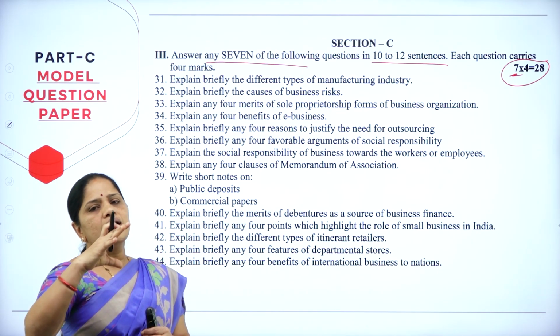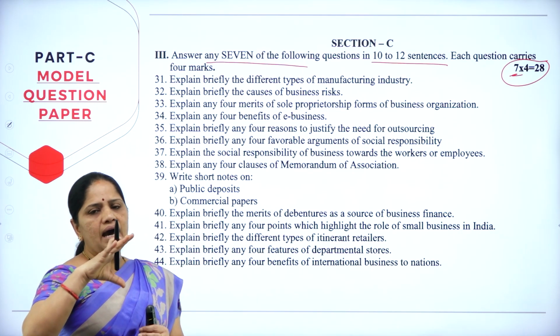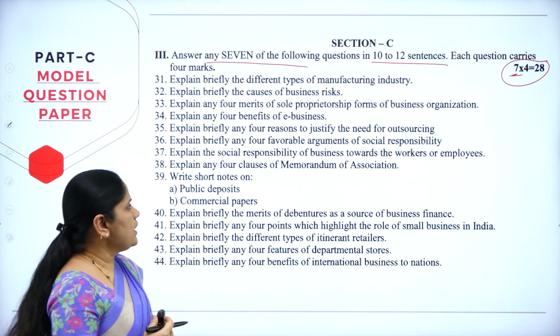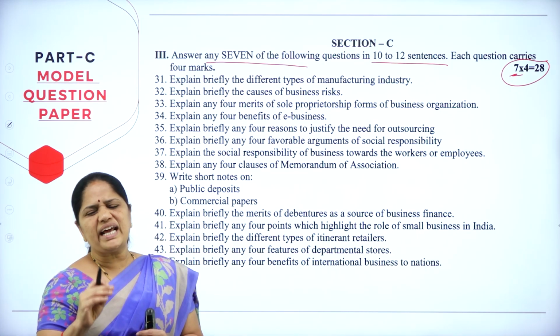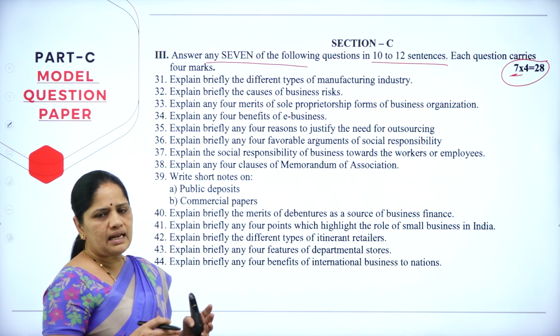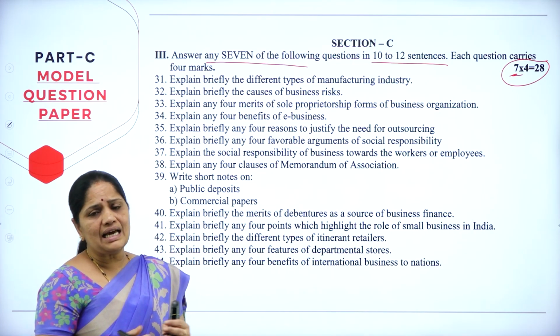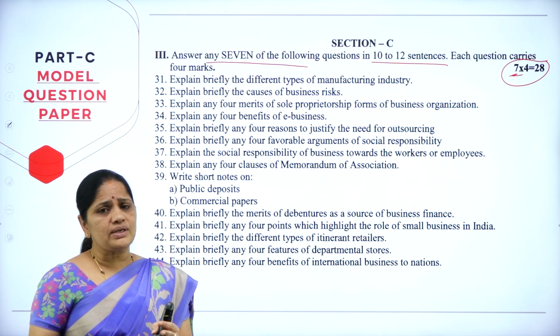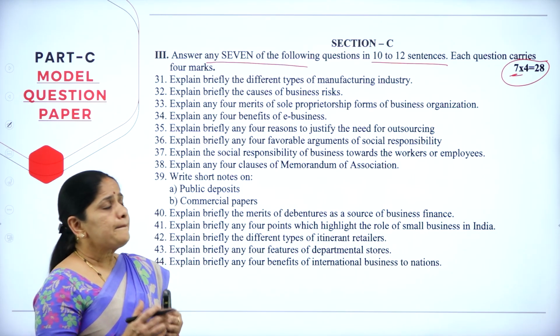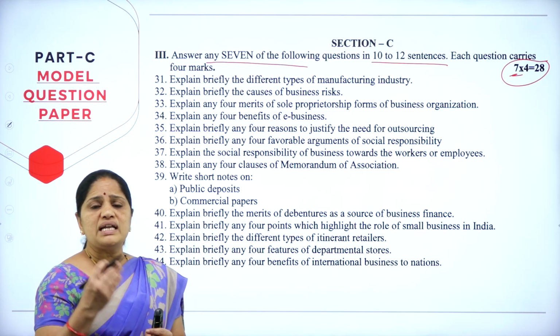Almost it will be just around half a page, and it will be around 10 to 12 sentences. That is enough. Please don't write very lengthy answers. Some of you will write pages together. Please don't do that, because the question carries only 4 marks.